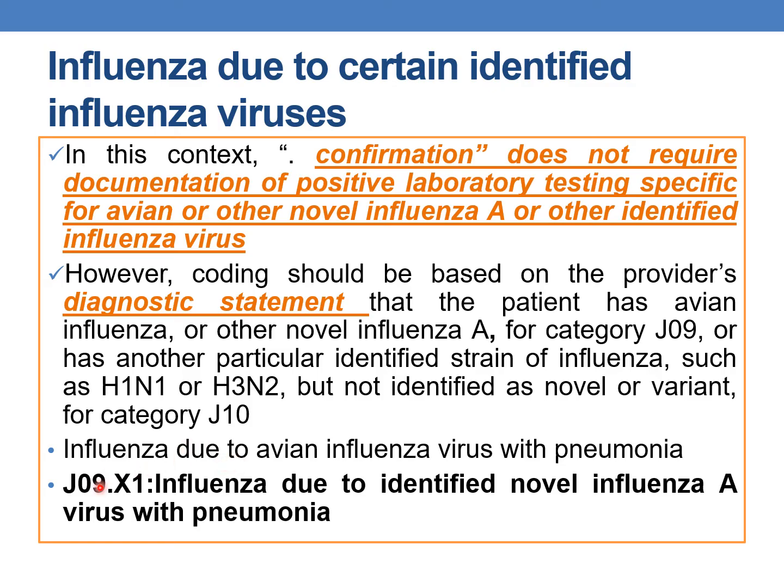Here, let us see an example. Here the physician is documenting influenza due to avian influenza virus with pneumonia. So, the appropriate code is J09.X1, which is for influenza due to avian influenza with pneumonia.